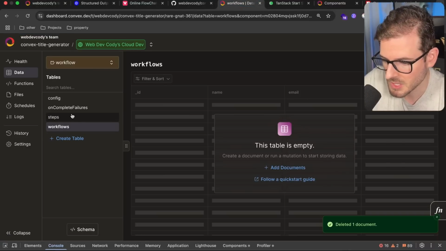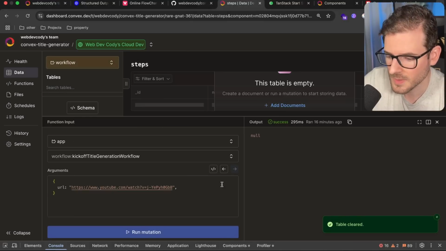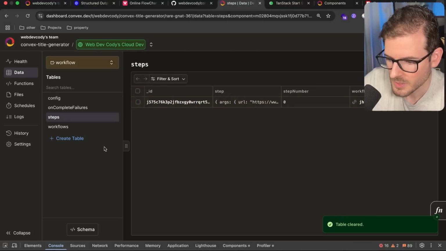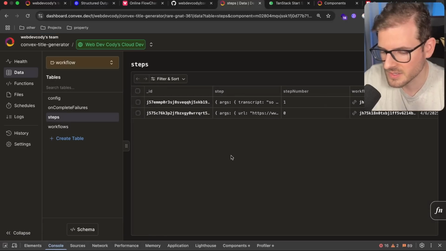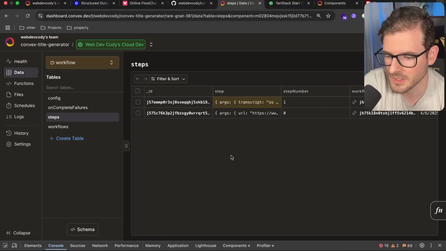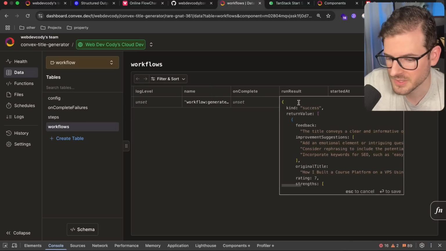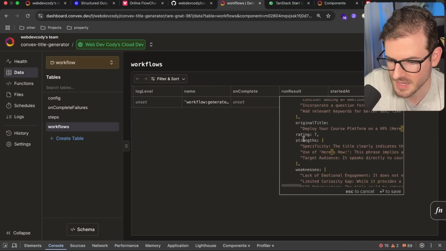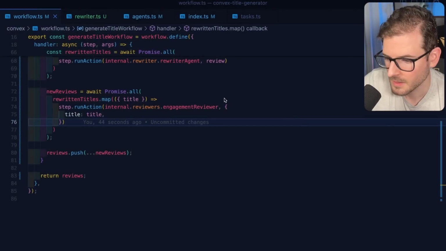But you never know. Sometimes you get lucky. You write some code and it works first time. Let's go and run this again. We should see this kick off the workflow, which it does, and then it should kick off all these various steps and hopefully at the very end give us a nice set of titles. It looks like it finished. So now we have a giant list of all these things. Let me copy them and paste them here.